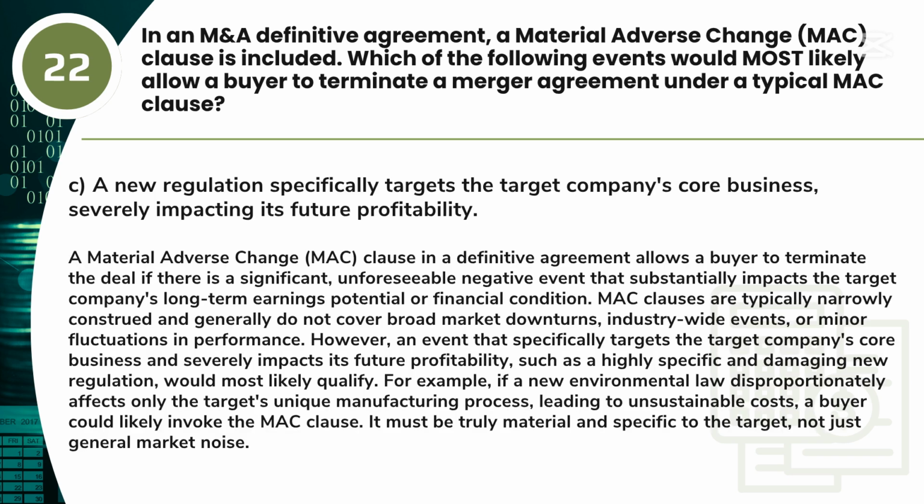Answer: C. A new regulation specifically targets the target company's core business, severely impacting its future profitability. A material adverse change (MAC) clause in a definitive agreement allows a buyer to terminate the deal if there is a significant, unforeseeable negative event that substantially impacts the target company's long-term earnings potential or financial condition. MAC clauses are typically narrowly construed and generally do not cover broad market downturns, industry-wide events, or minor fluctuations in performance. However, an event that specifically targets the target company's core business and severely impacts its future profitability, such as a highly specific and damaging new regulation, would most likely qualify.